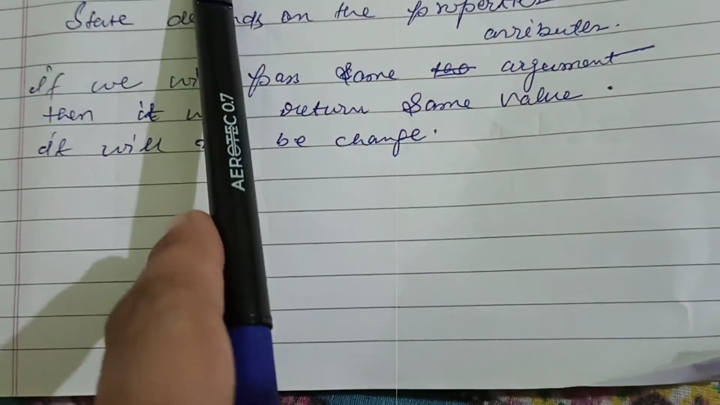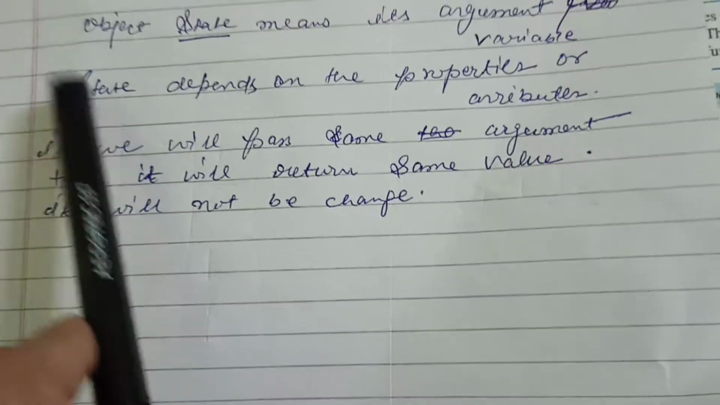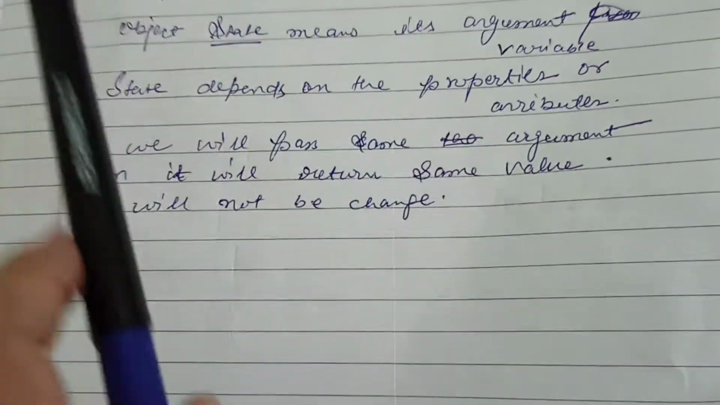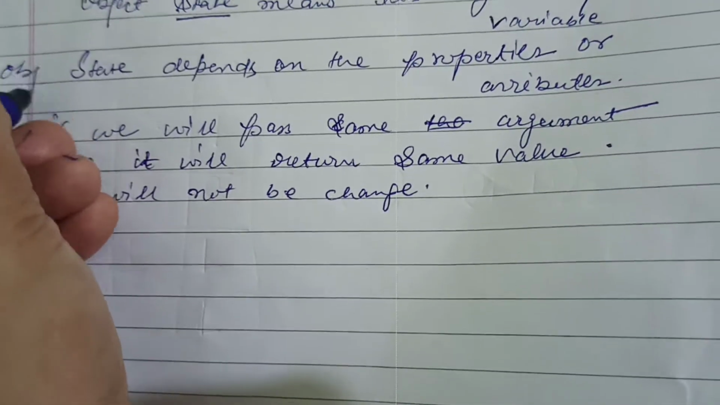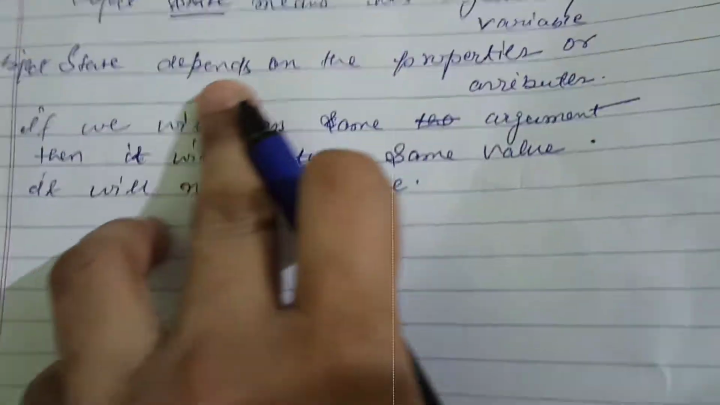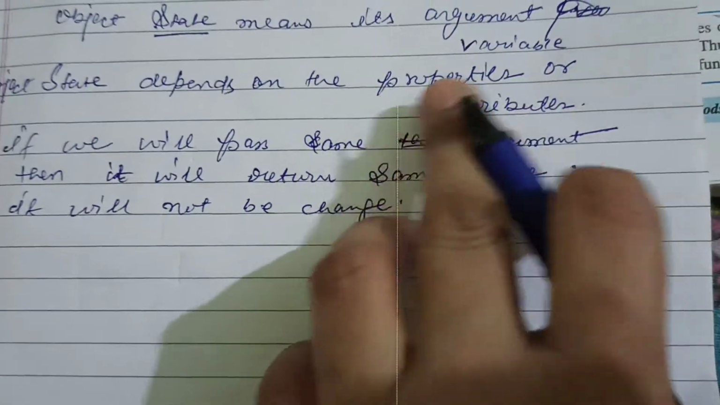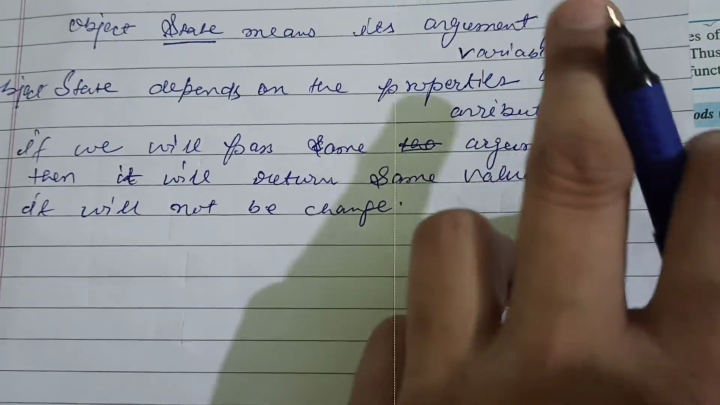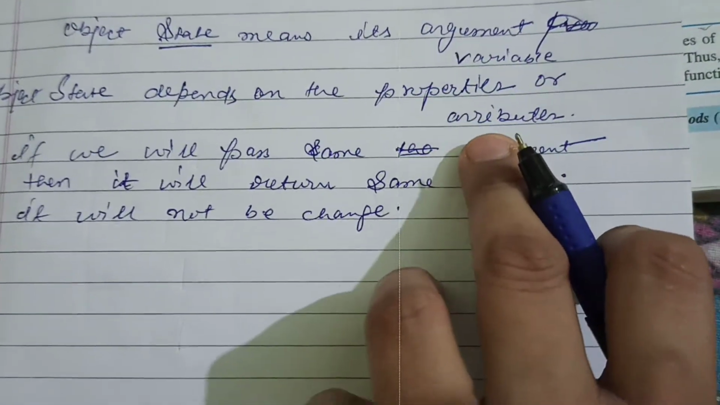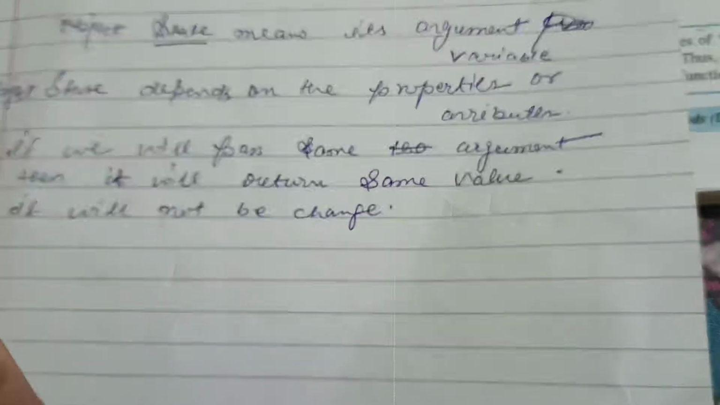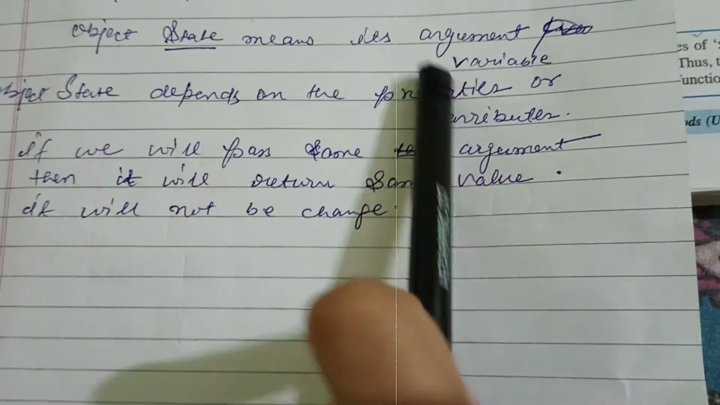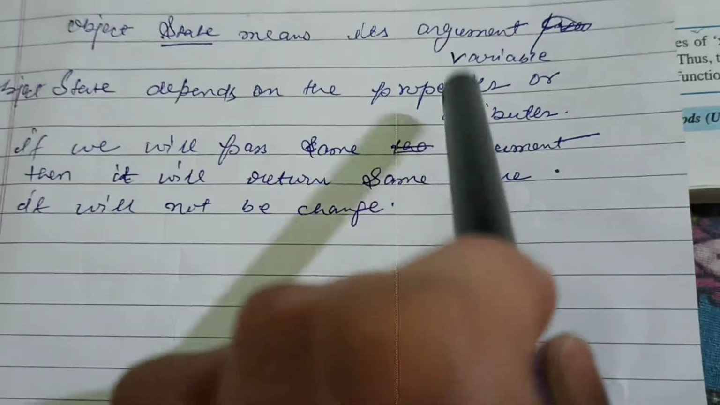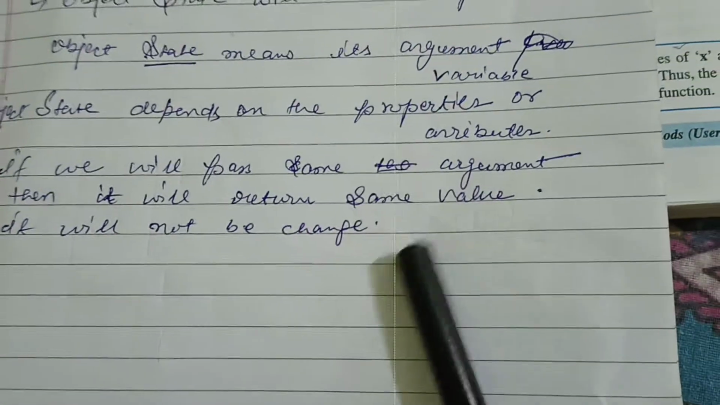Now what does this mean? Basically the state depends on the object, or we can also say that state depends on the properties, meaning a variable, or we can also say the attribute. State totally depends on the properties or attributes.